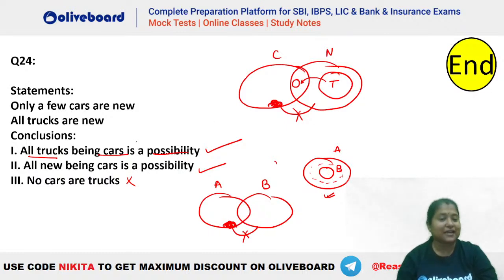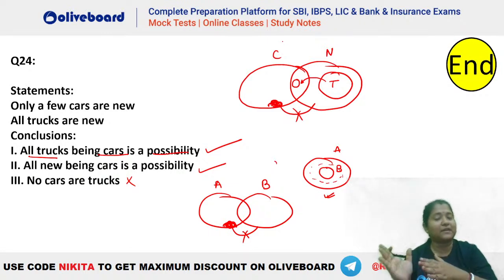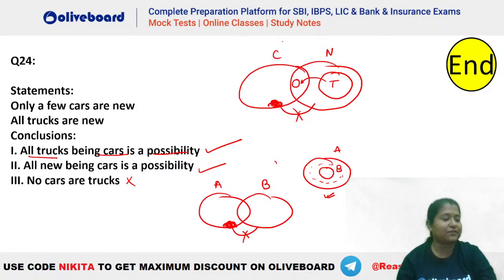Okay. Second one says all new being car is a possibility. Now, all new being car is a possibility. That is what I was telling here, right, Devi? That is when we have only a few ARB. So B going completely inside A is a possibility. Okay. I hope this is clear, everybody.